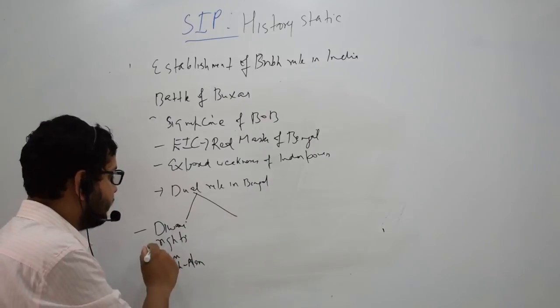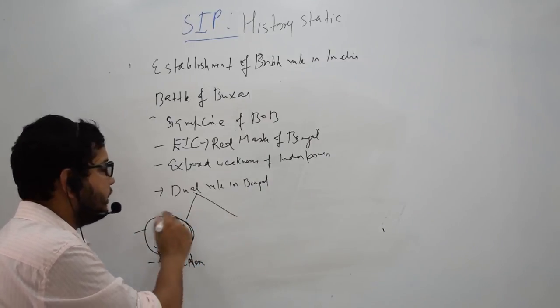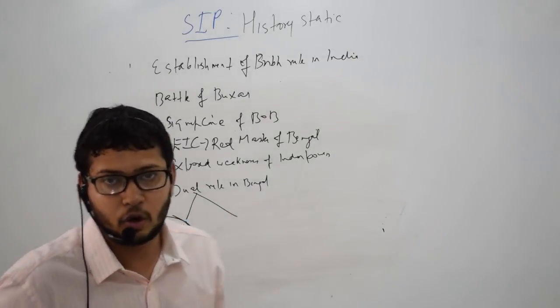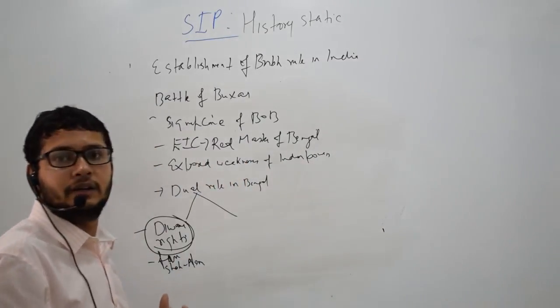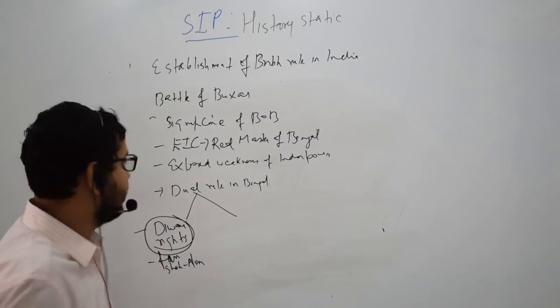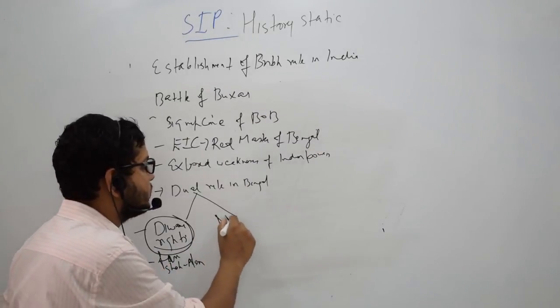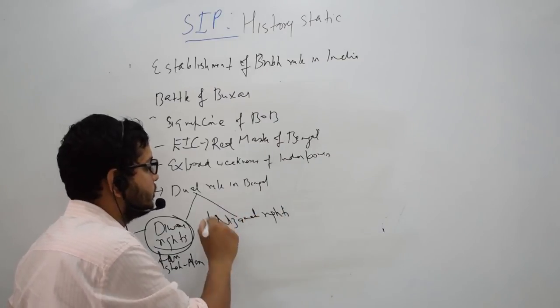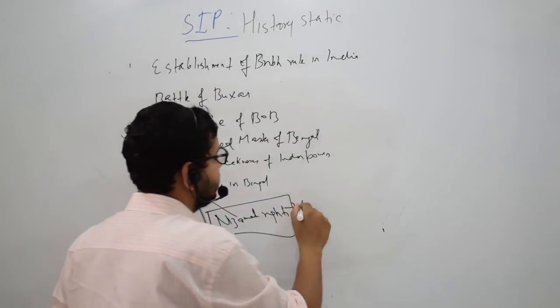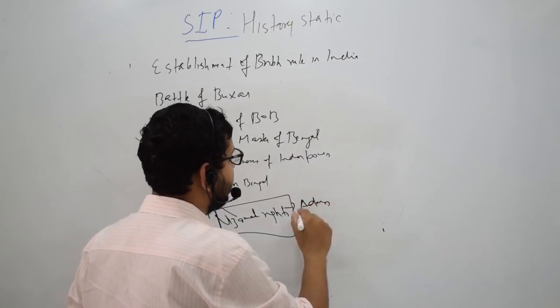So all the Diwani rights, what do we mean by the Diwani? It means revenue collection rights. So all the revenue collection was to be done by the East India Company, right? And all the Nizamat rights. What do we mean by Nizamat? It means administration. It means maintaining law and order.